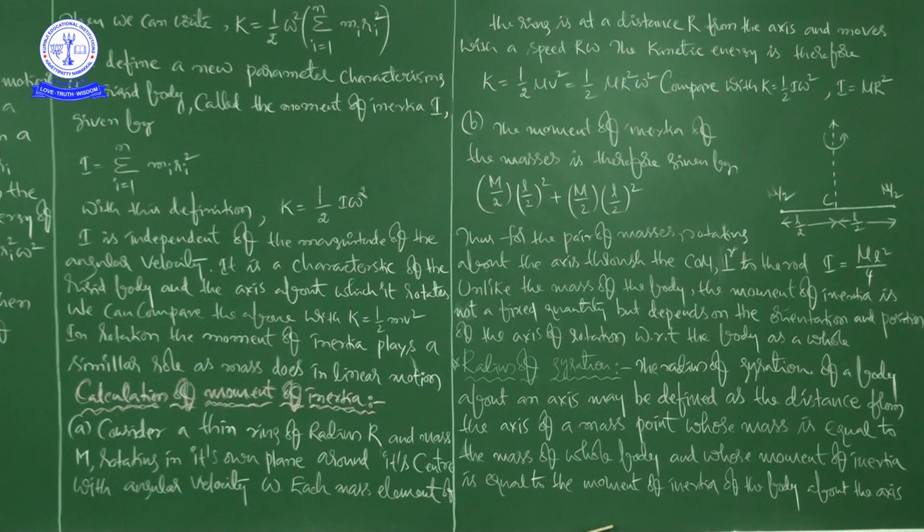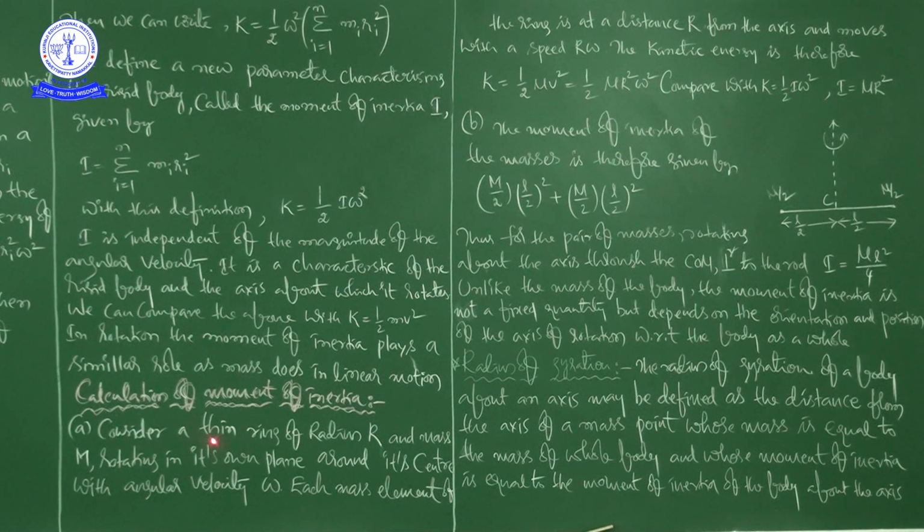Different bodies means, for example, an iron rod, a square plate, a rectangle plate, a cylinder, a circular shaped body, a triangular shaped body, right? We have various types, various shapes of bodies, whether living or non-living, that is a different situation, right? That's why, to calculate moment of inertia, we have to take one example.